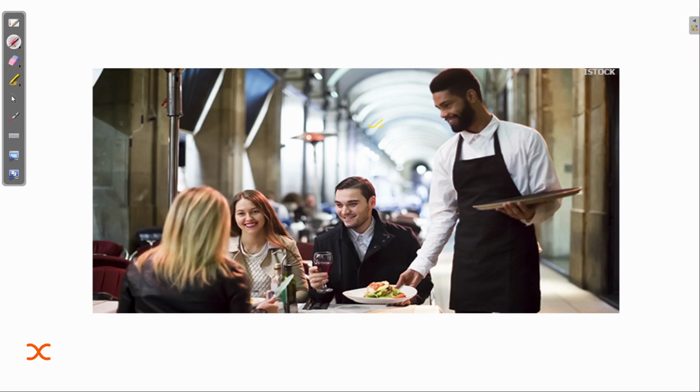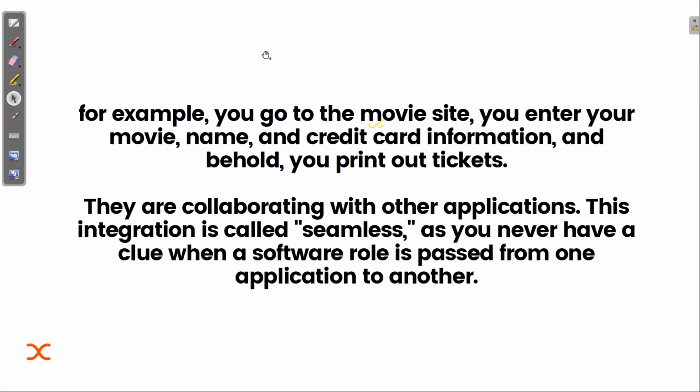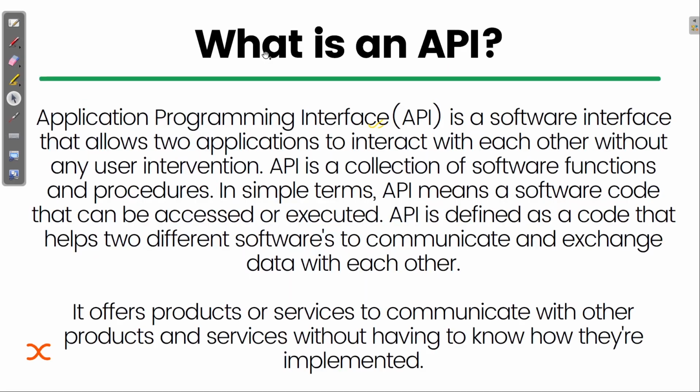Let me tell you what happens in the case of an API. An API is a software interface that allows two applications to interact with each other. To give a technical example, suppose Ola wants to access some data of another application.